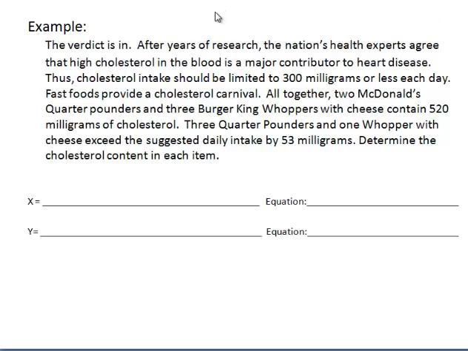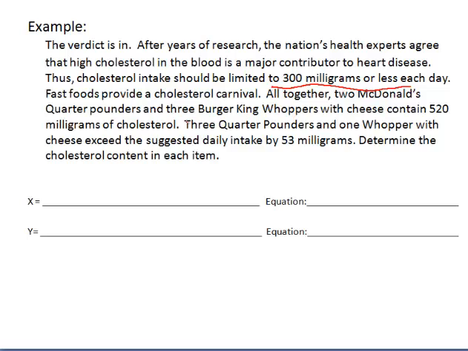So let's look at our first example. I'm only going to do one example in this video, and we'll do more when you come to class tomorrow. In this example, it says, after years of research, the nation's health experts agree that high cholesterol in the blood is a major contributor to heart disease. Thus, cholesterol intake should be limited to 300 milligrams or less per day. I'm going to underline that right now.